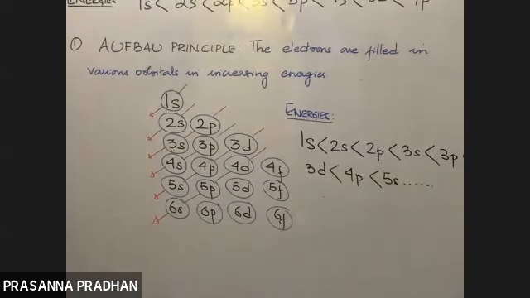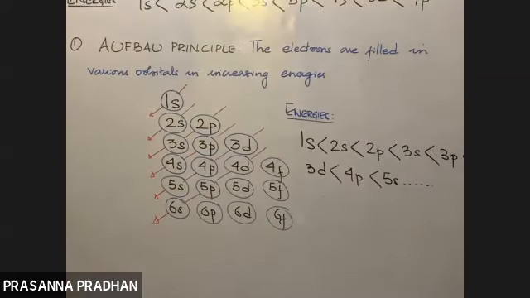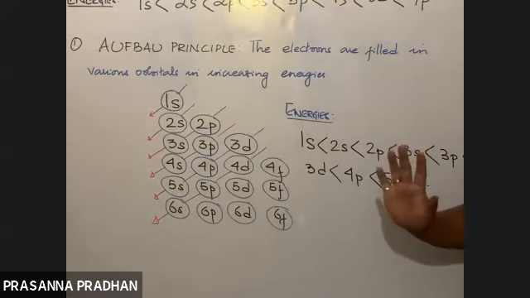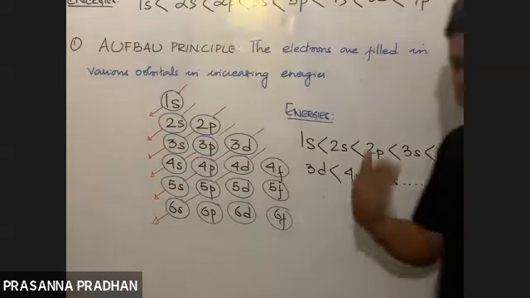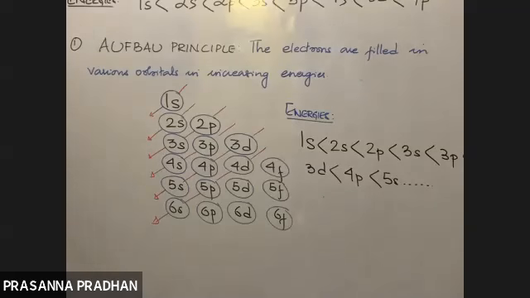So which one is easier? The n plus l rule or this method? Obviously this one. It will take less than 30 seconds to do this. So according to the Aufbau principle, electrons will first occupy orbitals having lower energy. Then they will go on filling up the subshells in increasing order of energies. Right? Okay, is it understood? Can I move to the next topic now?